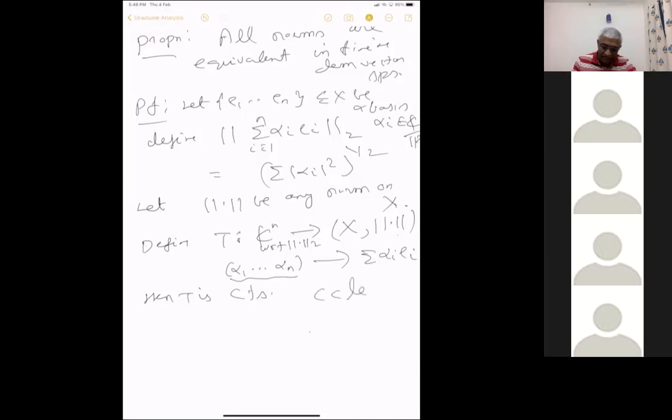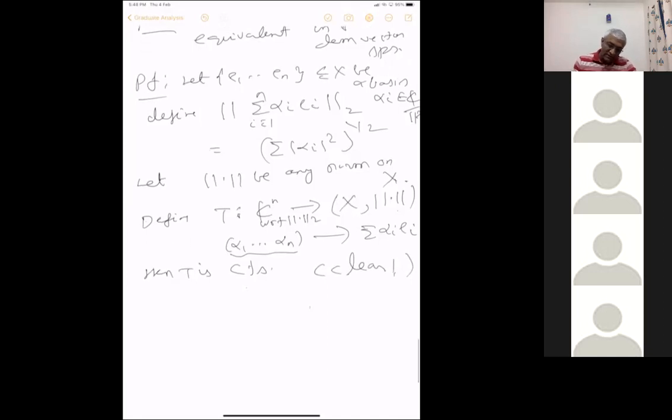Okay, so this map is continuous. Now, another thing which we want to say is T of x equals 0 for x in Cn implies x is 0. That is clear.